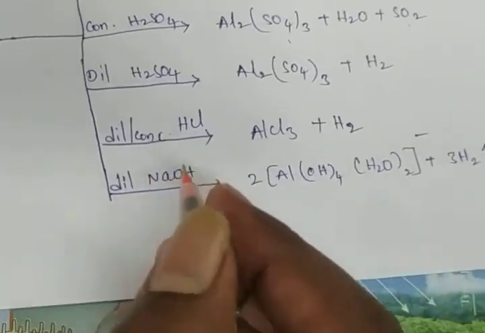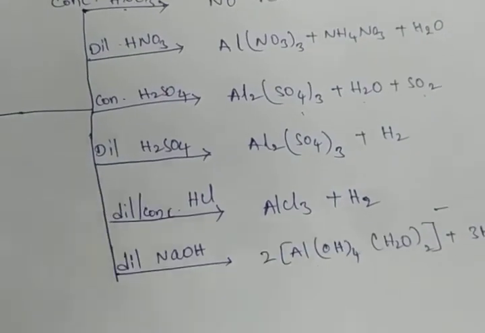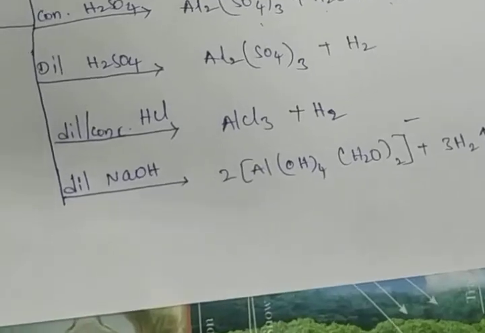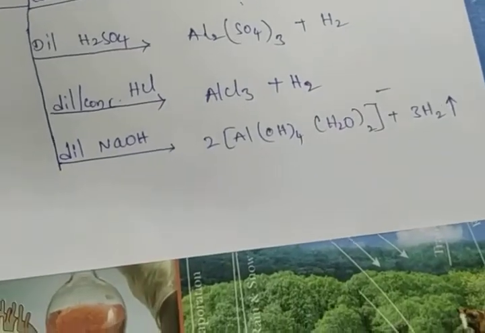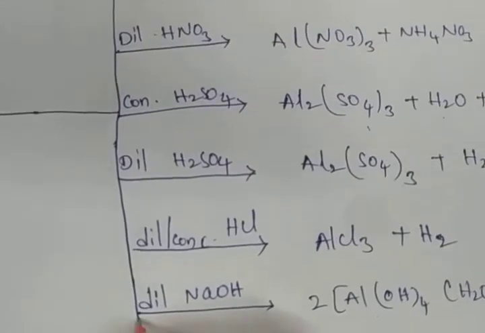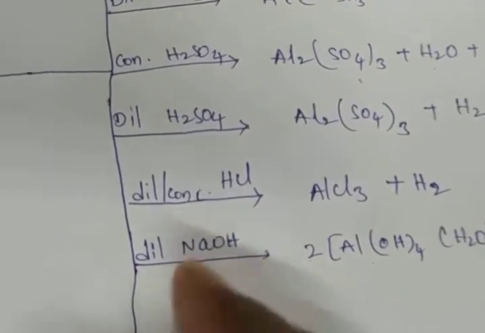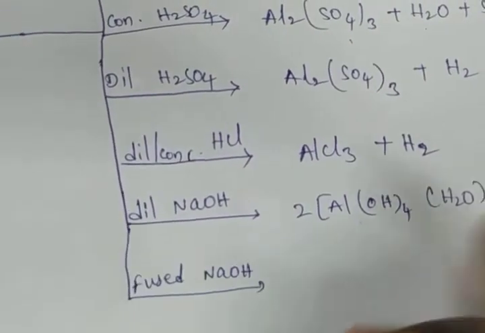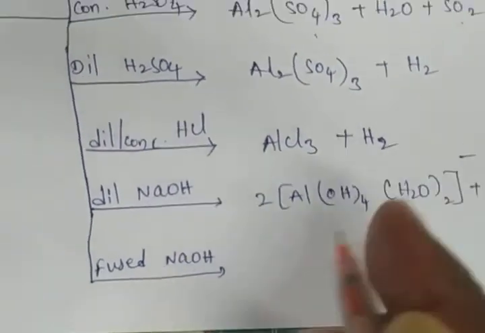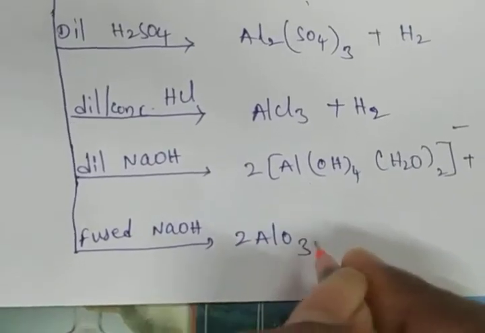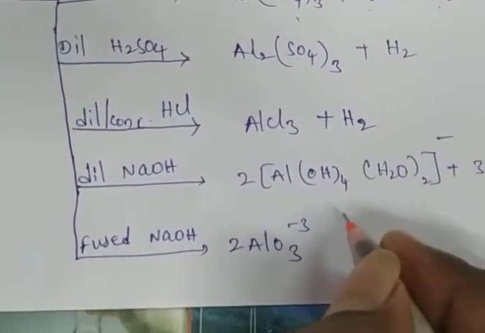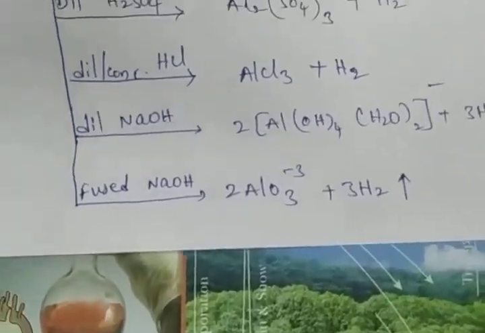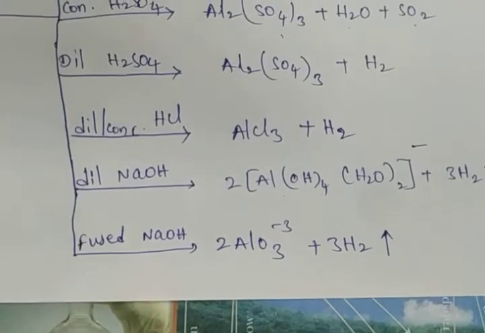Okay, next fused sodium hydroxide. If we take the dilute NaOH, it will form the aluminium hydroxide and water molecule, complex compound. If we take the fused NaOH, it will form 2AlO2-, plus 3H2.